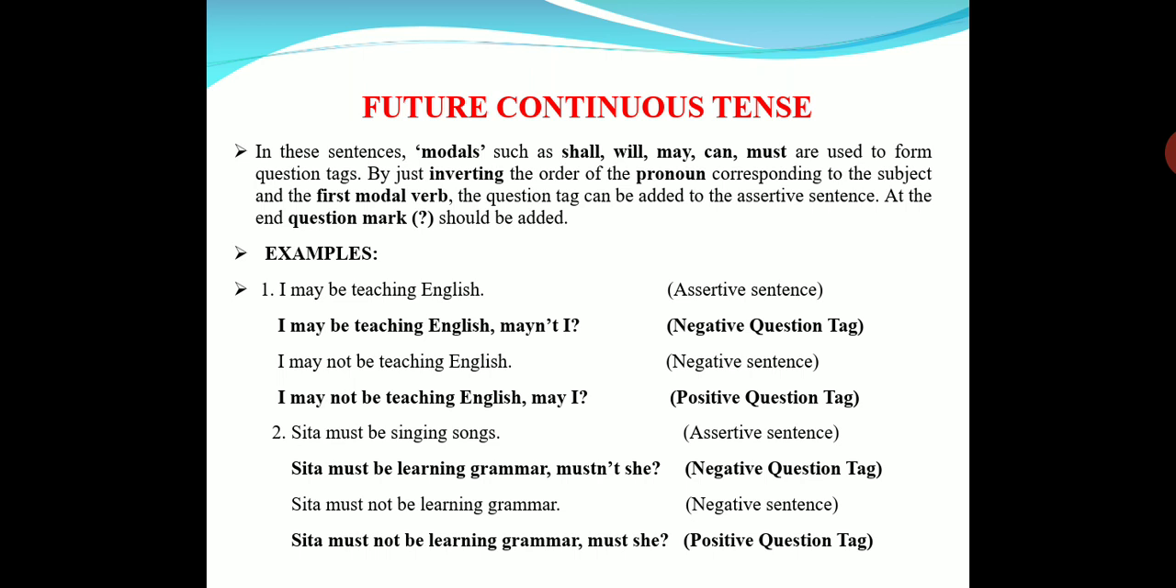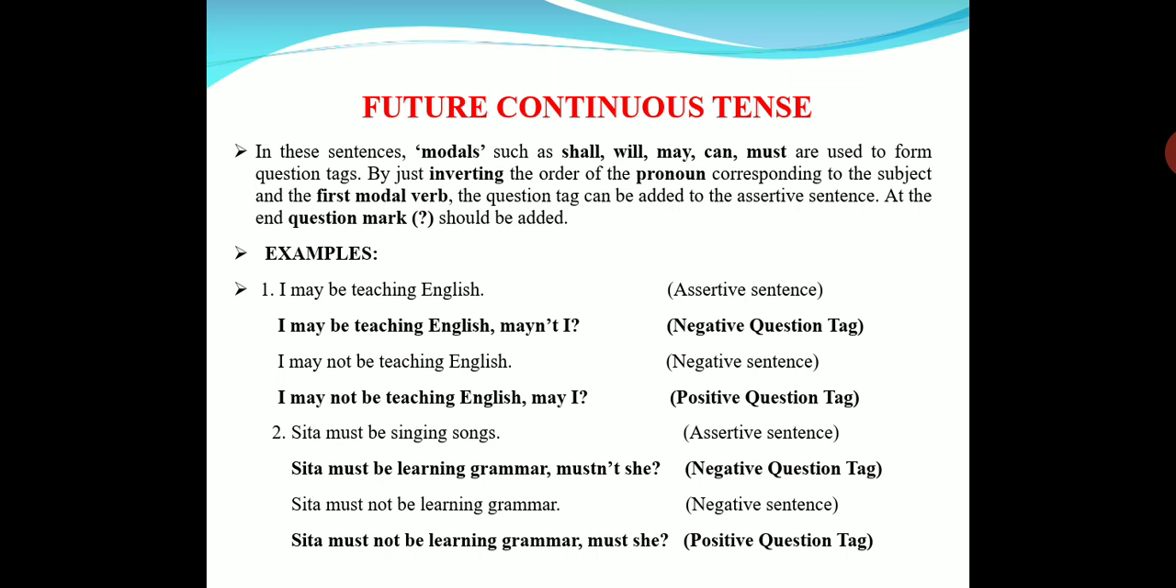The same in continuous also. There is no difference. The same modals come. Only the sentence structure is different. But when it comes to our question tags, there is no difference. Let us see with examples. I may be teaching English. Mayn't I? So positive sentence, negative tag. I may be teaching English. Mayn't I? I may not be teaching English. May I? So negative sentence, positive tag.